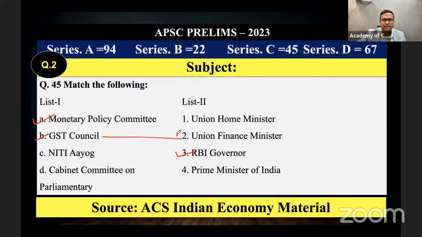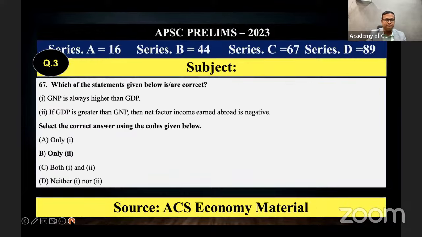Then GST Council, we can join with 2, Monetary Policy Committee with RBI Governor. Niti Aayog, definitely everybody knows that Prime Minister of India is the chairperson. Then only one is left for Cabinet Committee on Parliamentary Affairs. Union Home Minister is the presiding officer. This one also we have covered in the ACS material. I'm not wasting the time by showing everything from the material.